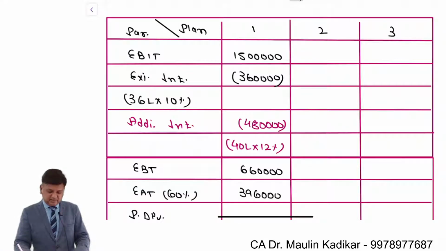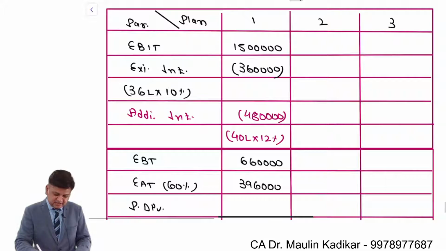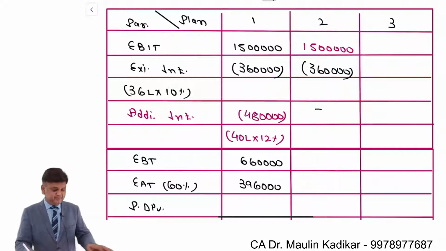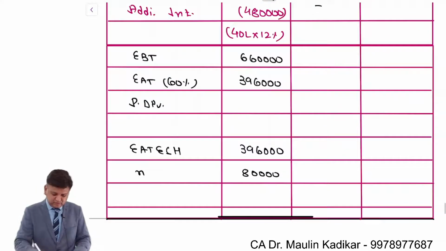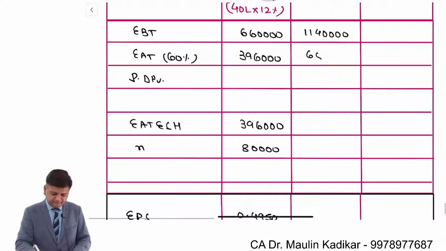In case of the second plan, EBIT is again 15 lakhs. Existing interest तो हर एक में आएगा 3,60,000 रुपए. नया इंटरेस्ट नहीं आएगा. So 15 lakhs minus 3,60,000 that comes to 11,40,000 earning before taxes into 0.6 that is 6,84,000.